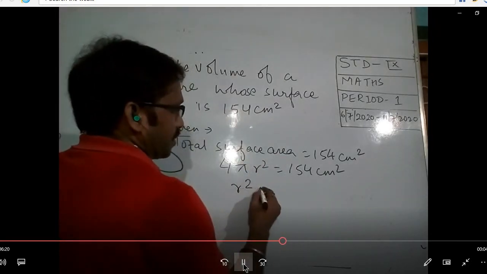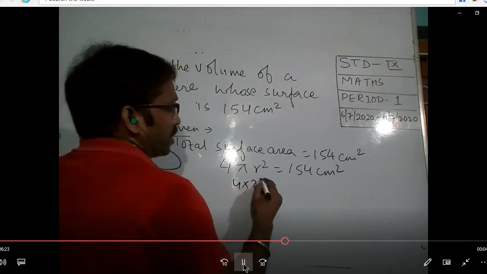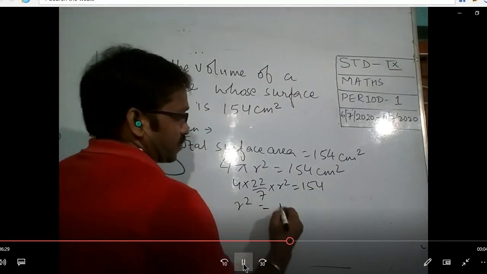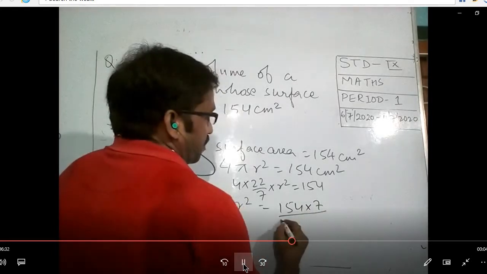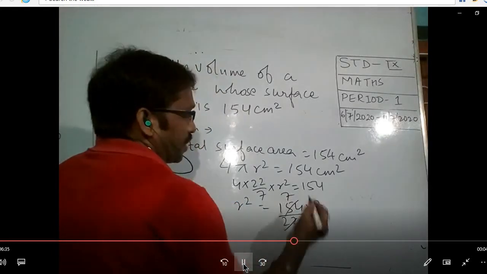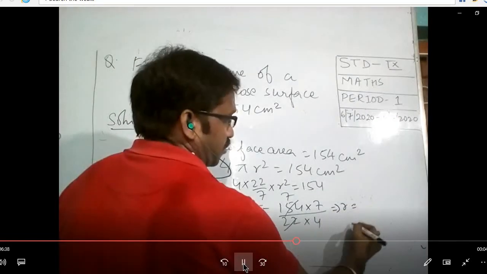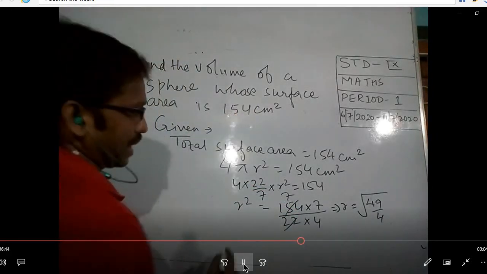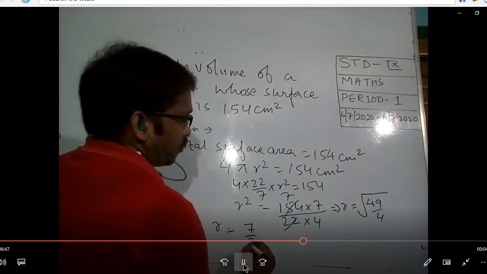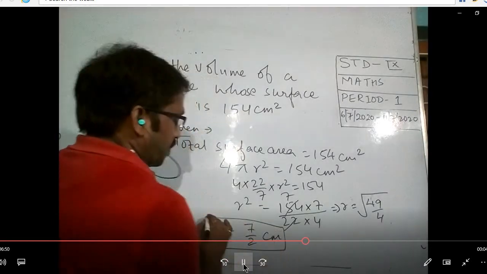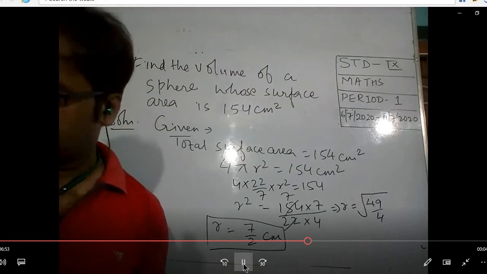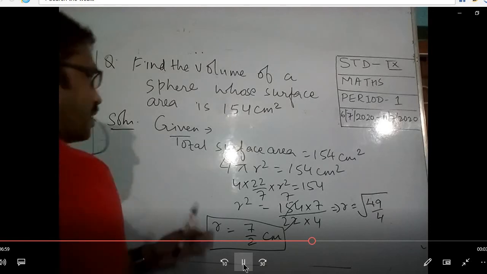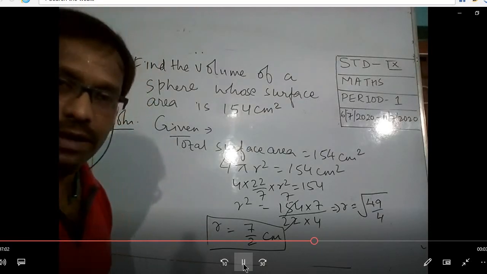So 4 into 22 by 7 into r square is equal to 154. So we can see that r square is equal to 154 by 4 by 7 by 22, which is 49 by 4. That means r is equal to under root 49 by 4. So we can say radius is equal to 7 by 2 centimeter. You can divide this further, but I will not divide because this is going to be used in my problem here. So now radius we have found. So now we can find the volume also.